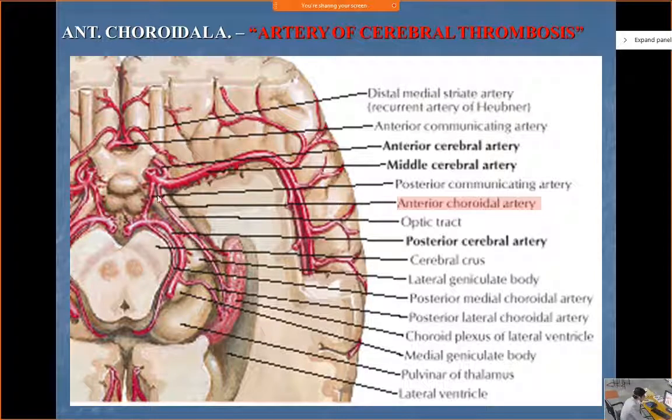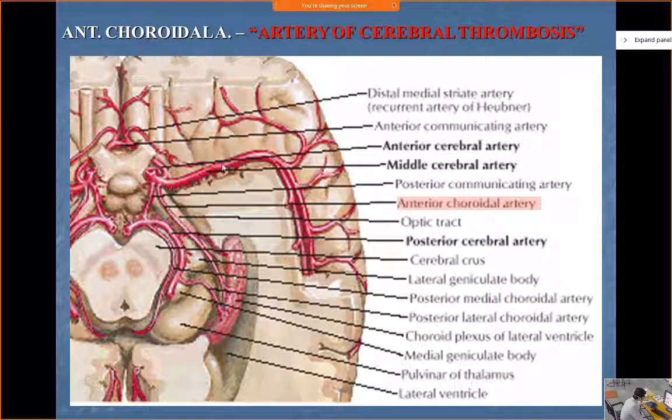So this artery, the anterior choroidal, so if there is an anterior choroidal, there must be a posterior choroidal also. These choroidal branches, here the anterior choroidal is from the internal carotid, they will go and supply the choroid plexus. In this case, this will be the lateral ventricle, and this choroid plexus is responsible for formation of the cerebrospinal fluid. Okay, is it clear?